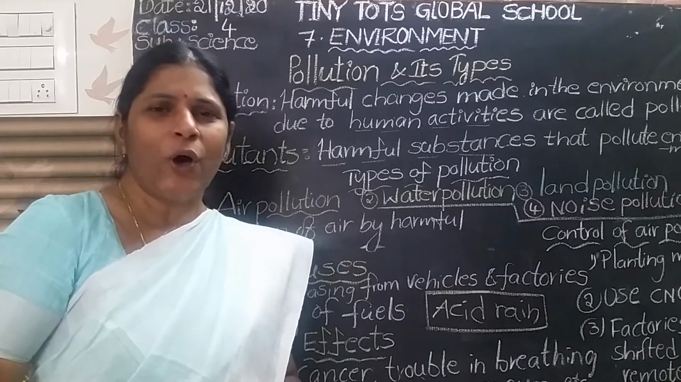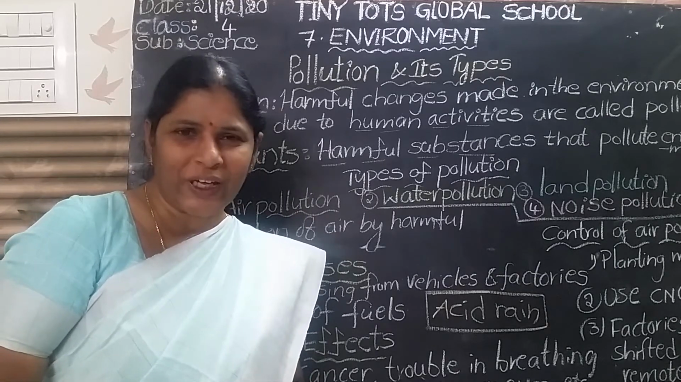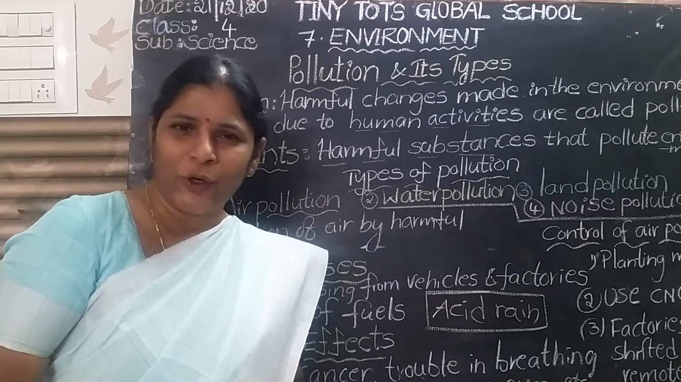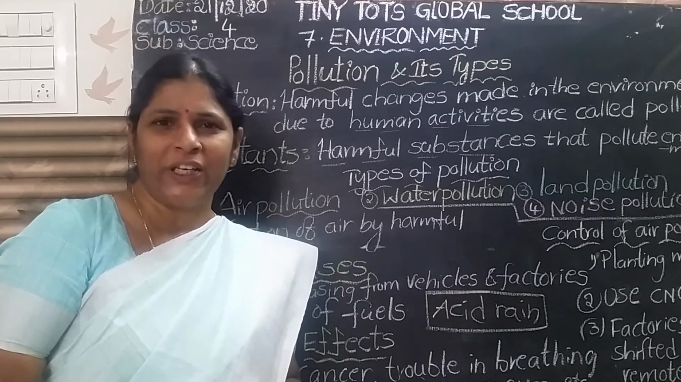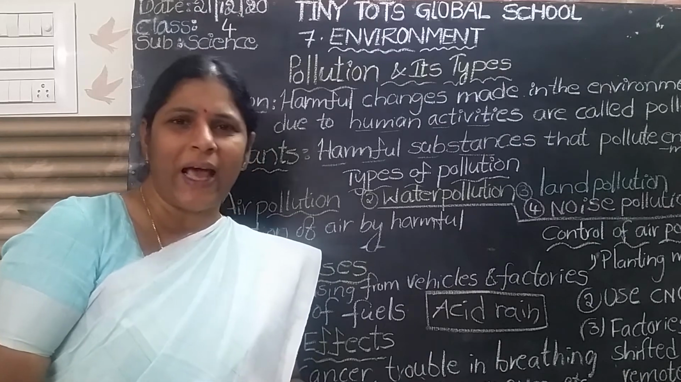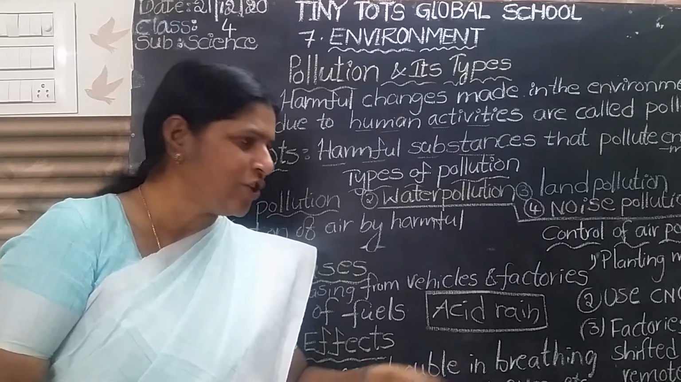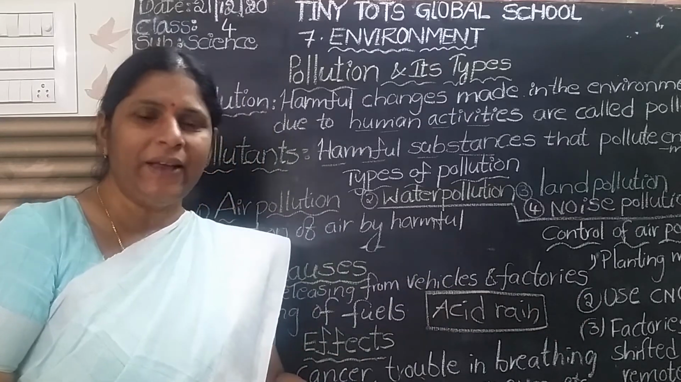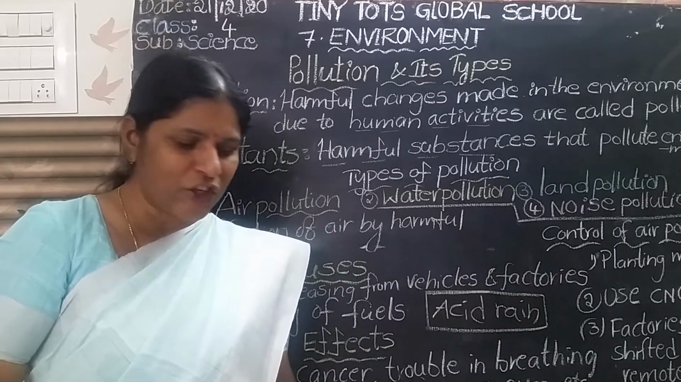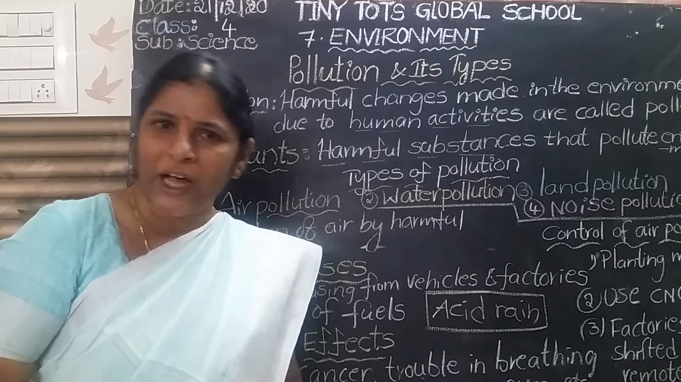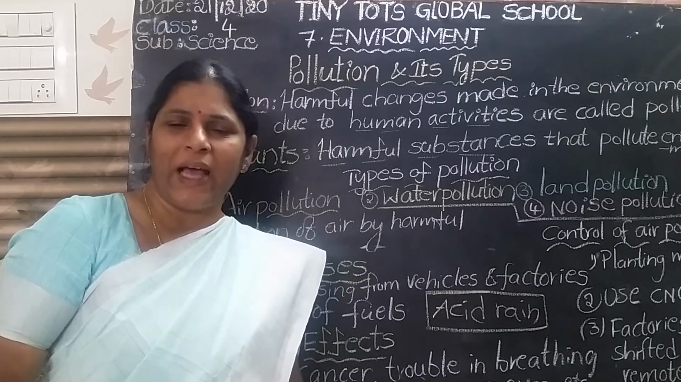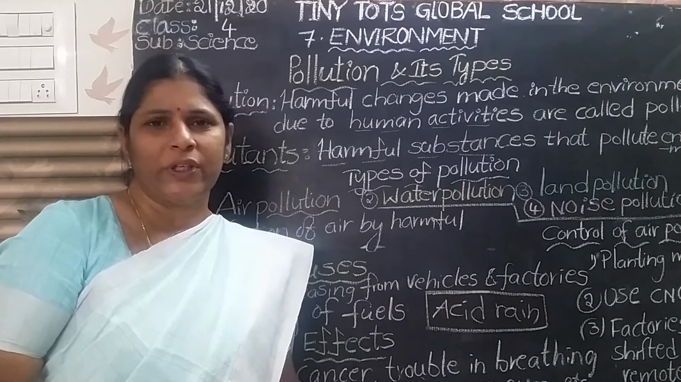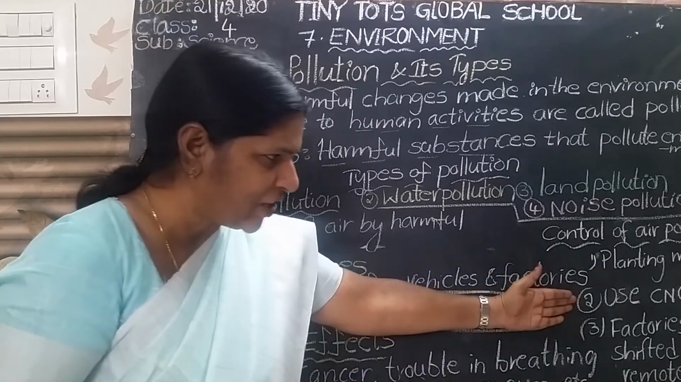Okay, children. So how to control the air pollution? Is it possible for us? Yes, definitely. How to control air pollution? By using eco-friendly gas, that is called compressed natural gas. Use CNG gas, children. CNG means compressed natural gas. Nowadays people are using eco-friendly gas, that is CNG gas. A number of people are using CNG gas, compressed natural gas, children.